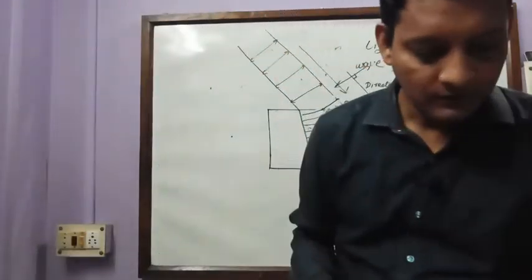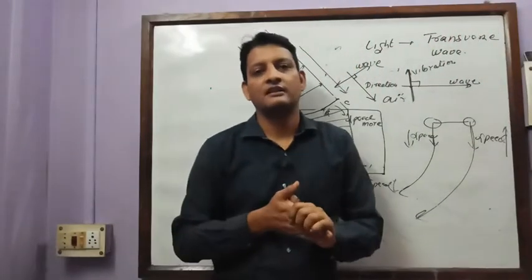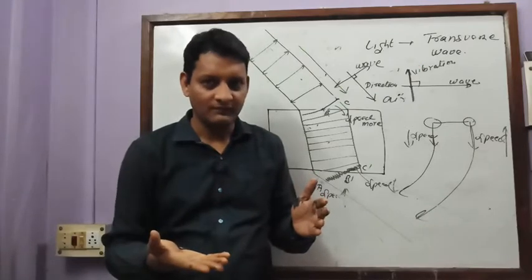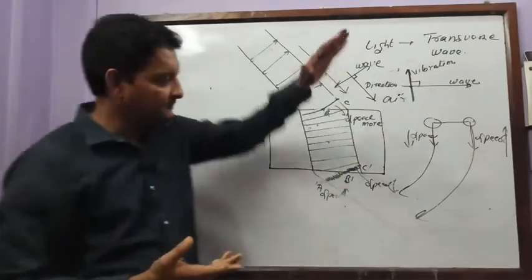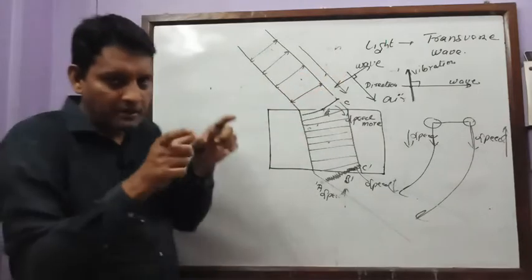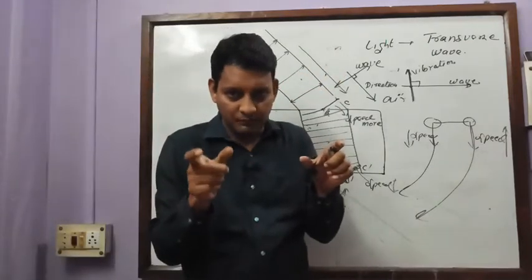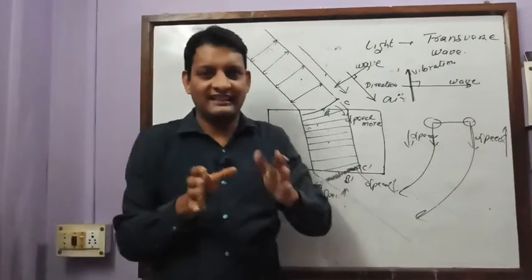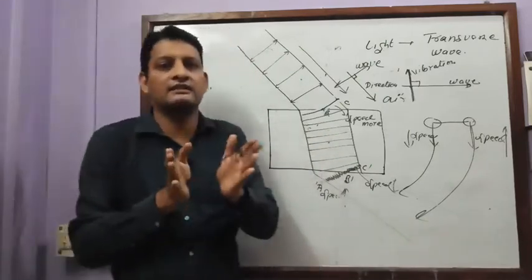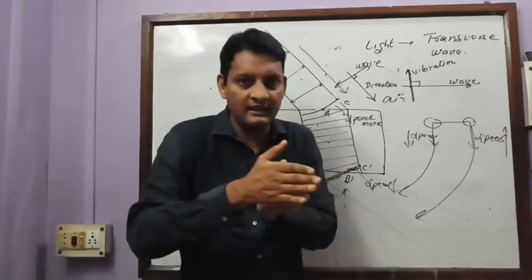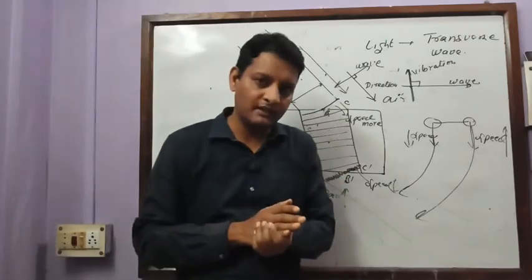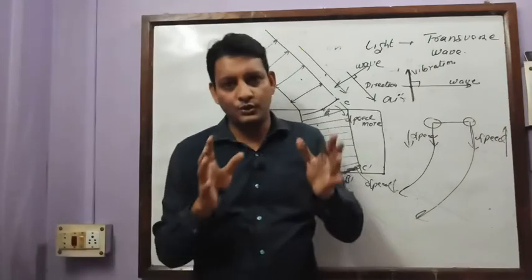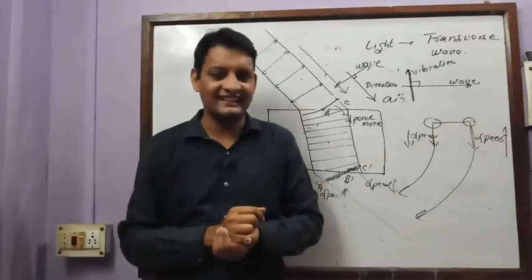Is it clear? So why does the light ray bend? Because the speed of the wave in different mediums is different. Due to that, when the light enters, some part of the wave has more speed and some part has less speed. Due to this, the light bends towards the less speed side of the wave. Is it clear, my dear student? This is not very important from the examination point of view, but you should know the reason for the bending.